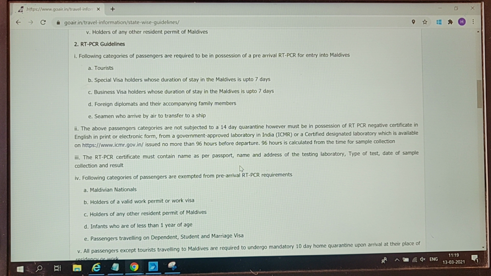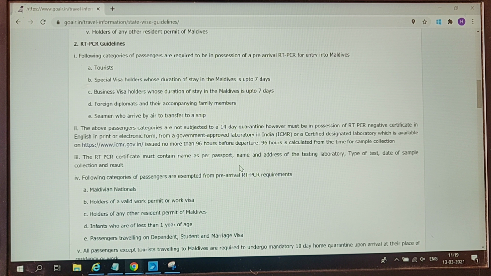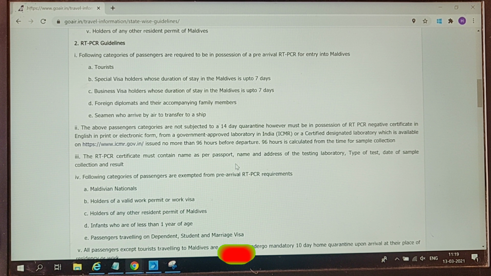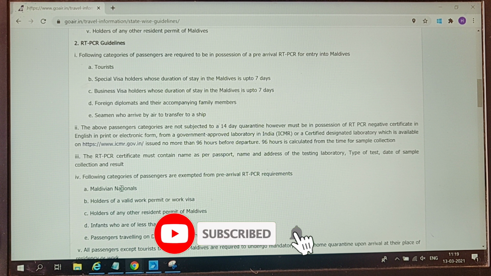Okay, and they have also mentioned the RT-PCR report should be from a government approved laboratory, that is ICMR. Here you will get to see the fourth clause as well.